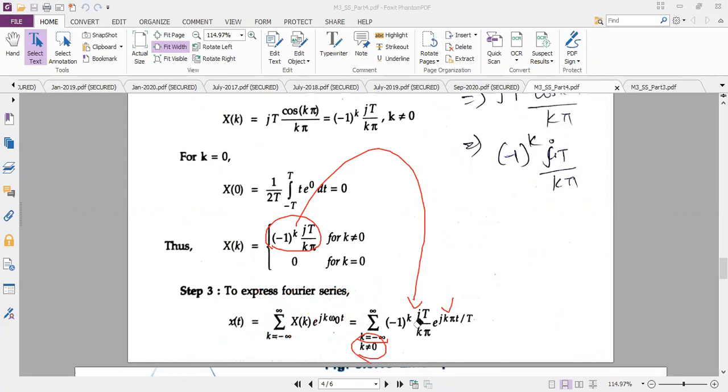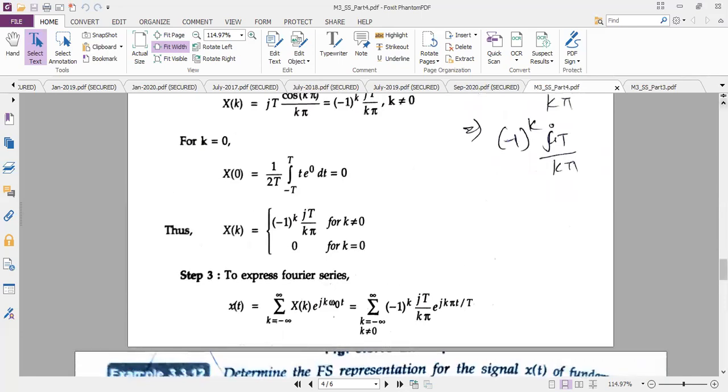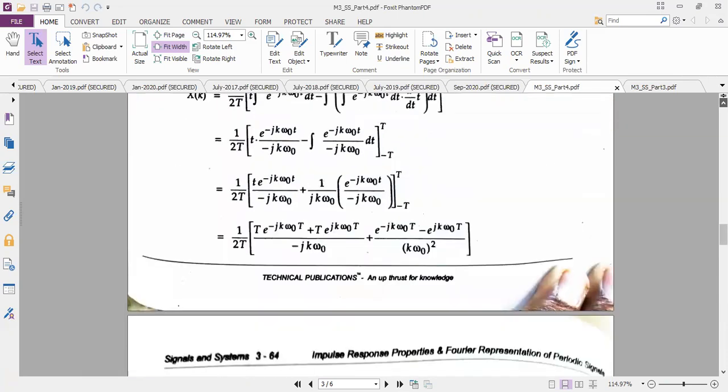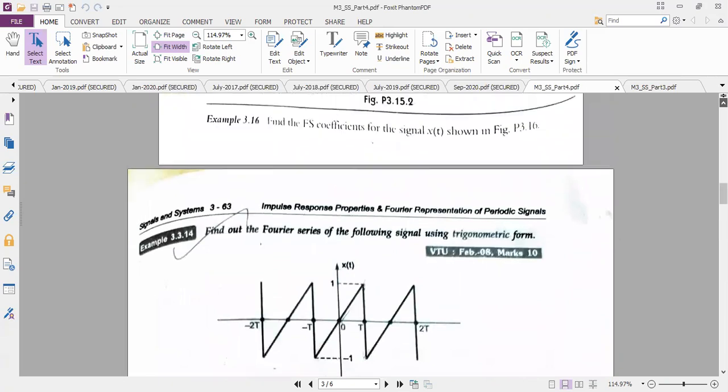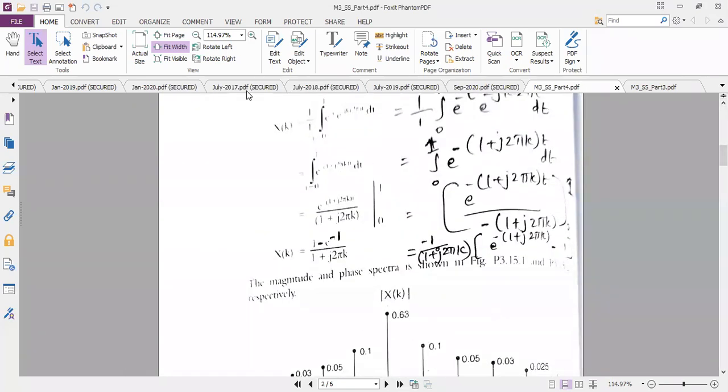Shall I stop up to this? Any doubts? Can anyone reply? No, ma'am. Okay, we will go back to the previous problem. Fourier series, one more problem was in terms of Fourier series. Which problem it was? I think this problem, right? Yes, ma'am.